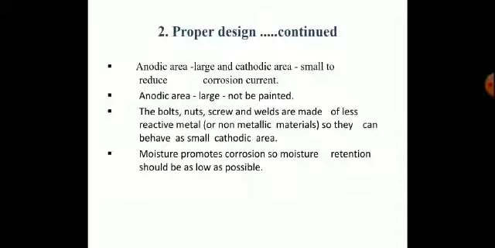Bolts, nuts, screws and welds should be made of less reactive metal, or non-metallic material, so that they behave as a small cathodic area. Moisture promotes corrosion, so moisture retention should be as low as possible because it forms an aqueous corrosive environment for the metal exposed to it.